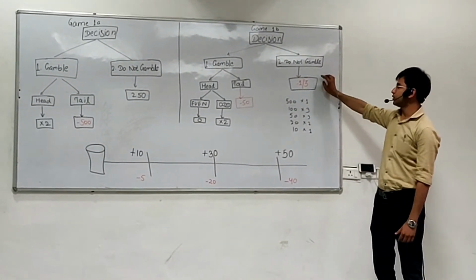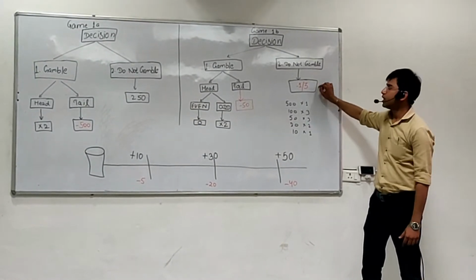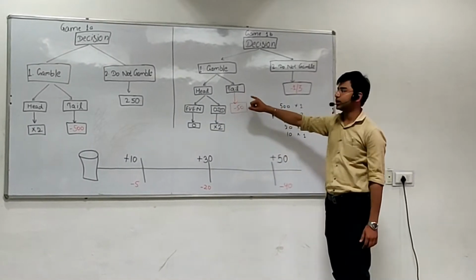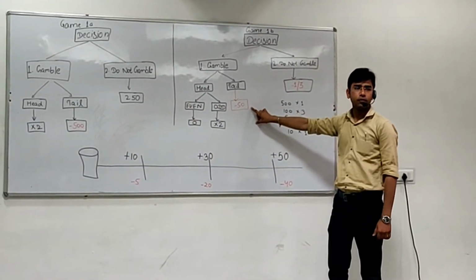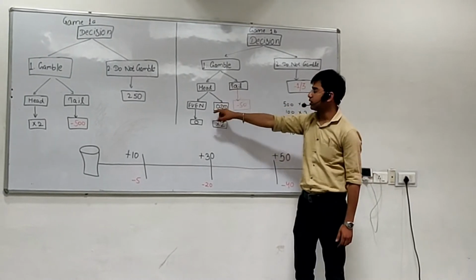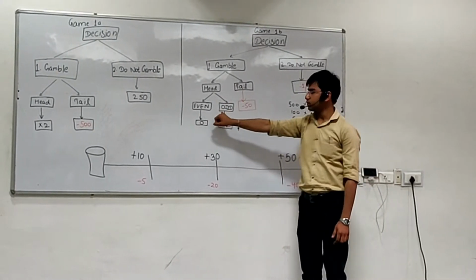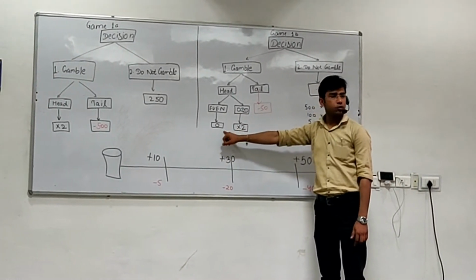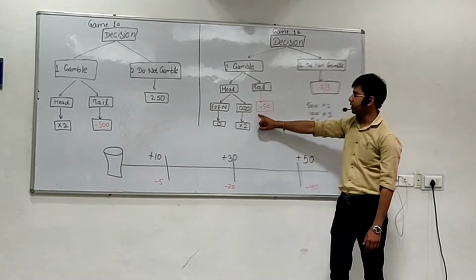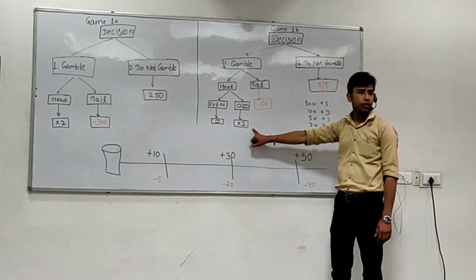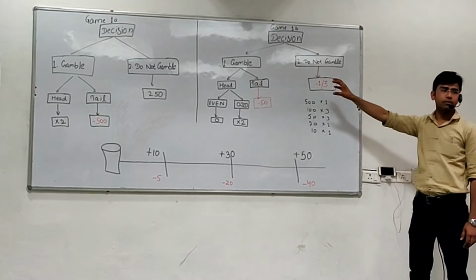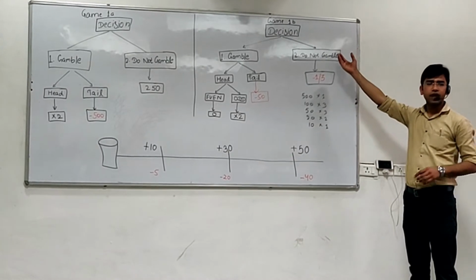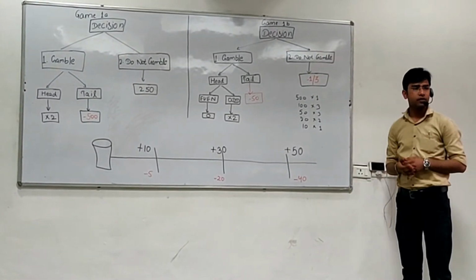If you wish not to gamble, we will straight away take 1/3 of the amount. If you wish to gamble, we will have two options, either head or tail. If it comes to be a tail, we will take 50 rupees from you. And if it comes to be head, we will roll a dice. Based on the result of the dice, if it comes out even, you will get no reward, meaning no profit, no loss. If it comes out an odd number, we will again multiply your amount. So the aim of this part of the game is to minimize your losses, meaning whatever you have at the starting of game 1B, you have to minimize your losses.